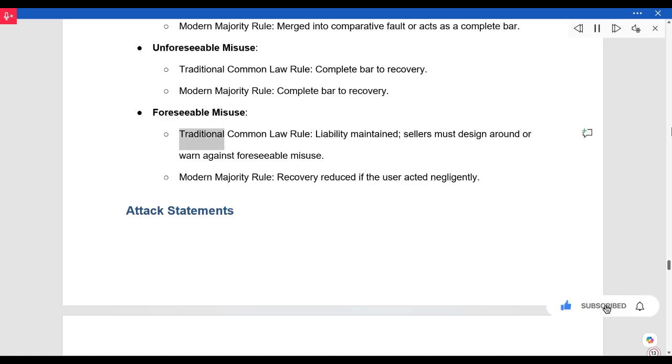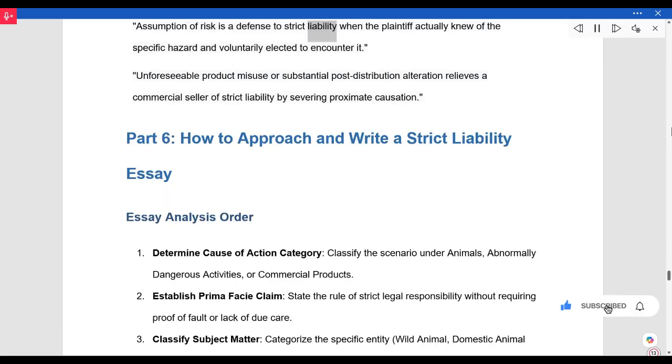Foreseeable misuse. Traditional common law rule, liability maintained. Sellers must design around or warn against foreseeable misuse. Modern majority rule, recovery reduced if the user acted negligently. Attack statements. Assumption of risk is a defense to strict liability when the plaintiff actually knew of the specific hazard and voluntarily elected to encounter it. Unforeseeable product misuse or substantial post-distribution alteration relieves a commercial seller of strict liability by severing proximate causation.